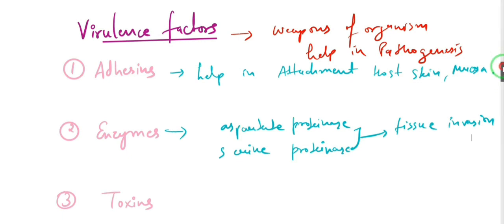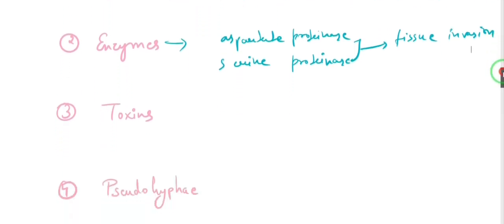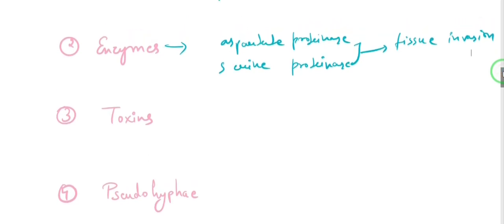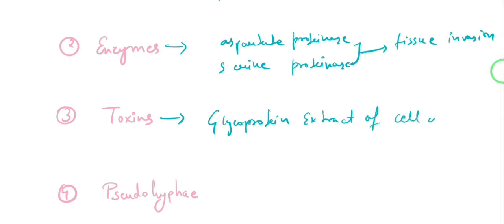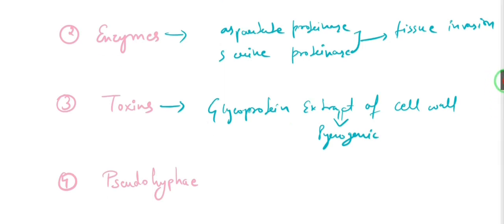Now, this organism, that is Candida genus, can also produce some toxins. So, the most common one which is seen is the glycoprotein extract from the cell wall, like in case of bacteria we will see. So the glycoprotein extract of the cell wall, these are actually pyrogenic, that is they are going to increase the temperature. So these toxins are going to be pyrogenic, glycoprotein extract of the cell wall of the organism.